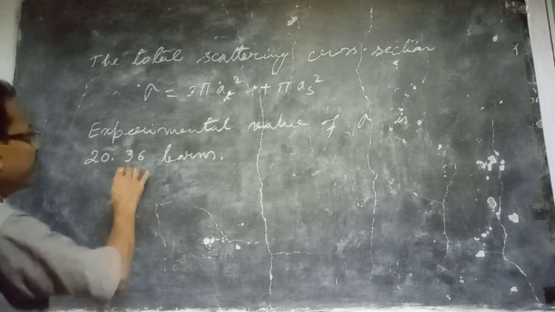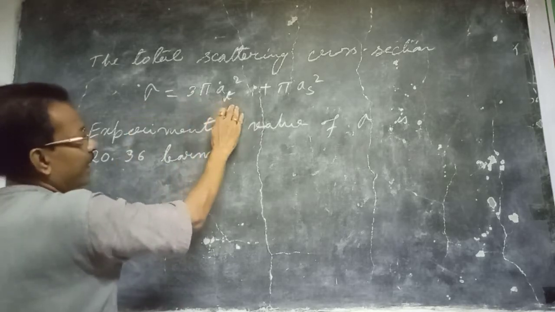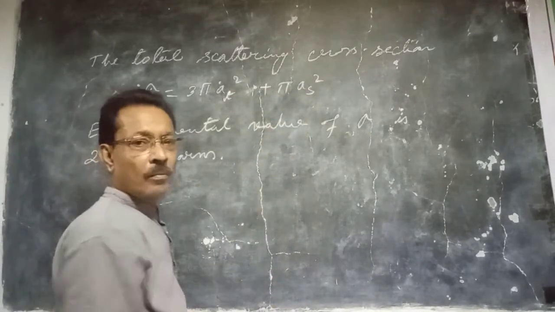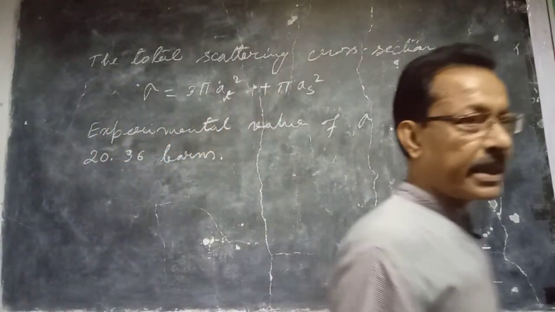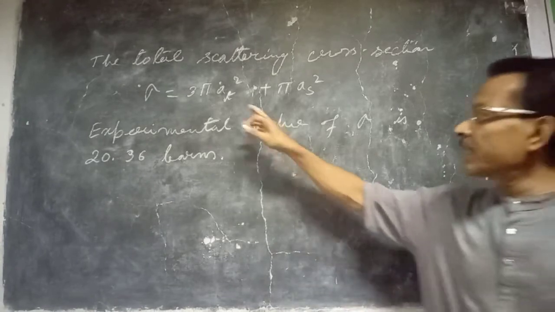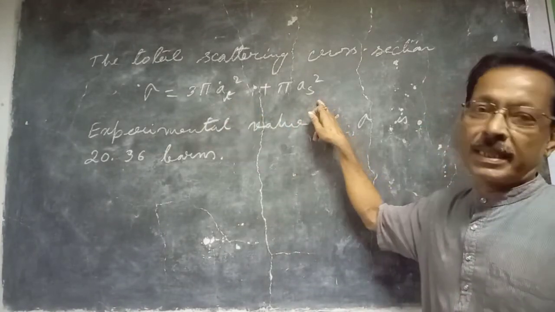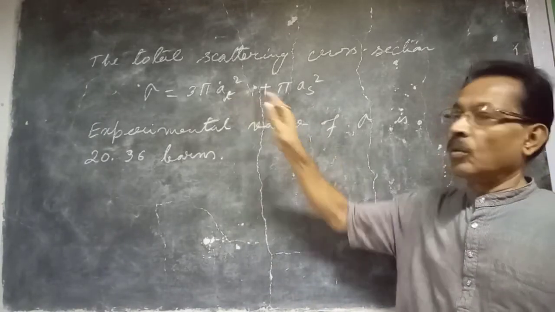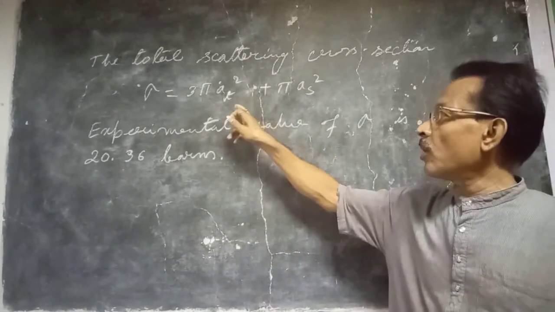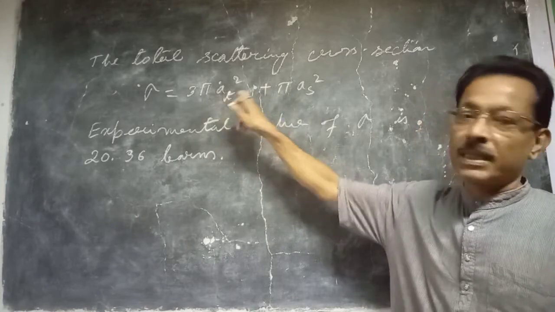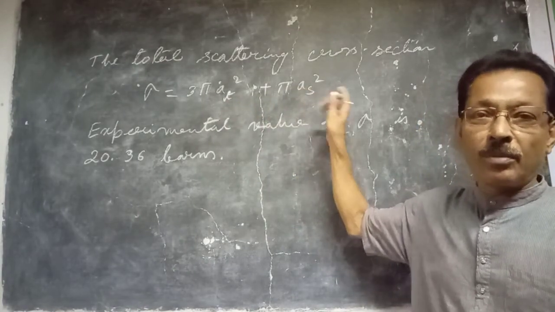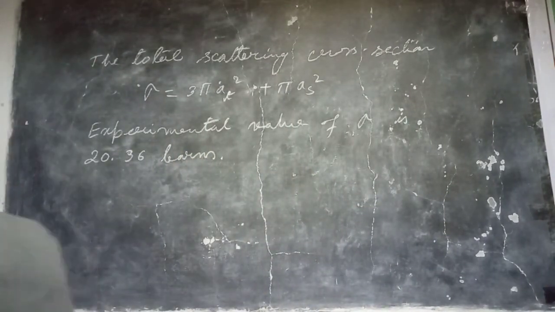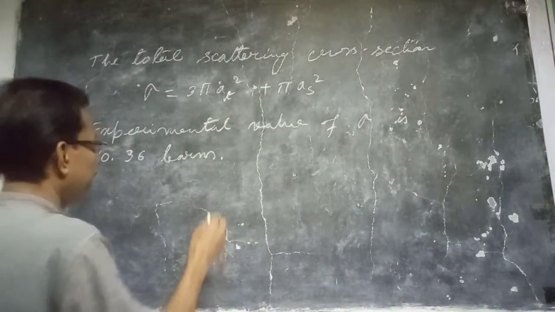Now if we substitute the experimental value here, we get 3 pi at square plus pi as square. Two unknowns are there and we have one equation. Therefore, to find the value of the triplet scattering length and the singlet scattering length, another type of measurement is required, so that we get two equations, and from that one can solve and find the individual values of the triplet and singlet scattering lengths.